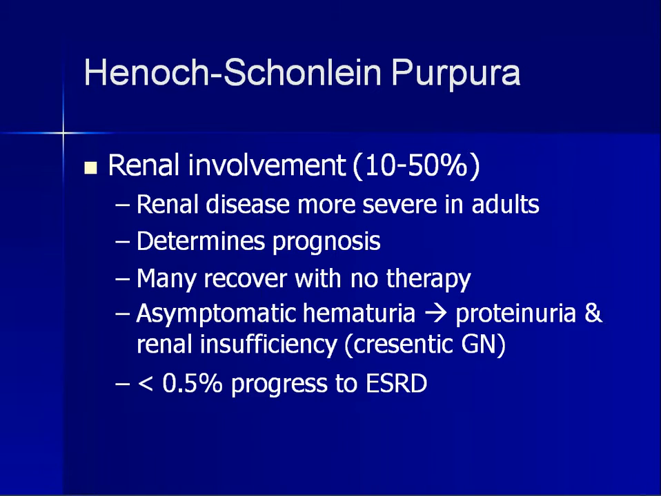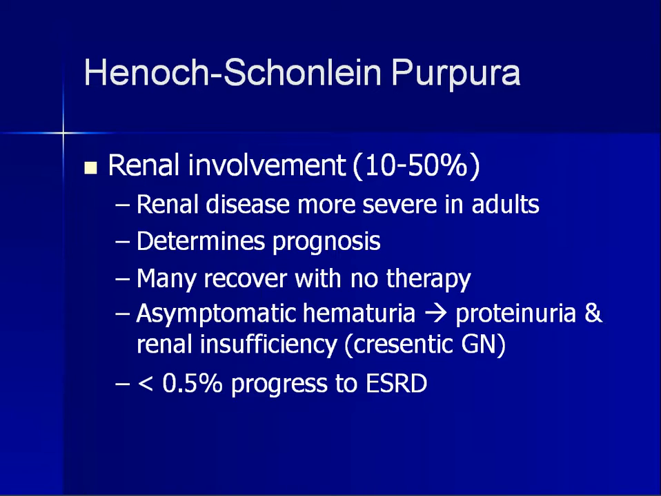So how is the renal involvement seen? It's not seen in everyone. 10 to 50% of the patients present with renal disorders, and it's more severe in adults. And it determines the prognosis. So the longer the disease, the more the renal involvement, and the worse the prognosis. Some may recover without therapy, and the asymptomatic ones will present with asymptomatic hematuria and proteinuria, and crescentic glomerulonephritis is seen when you do a biopsy. Crescentic type of glomerulonephritis is seen in these patients.